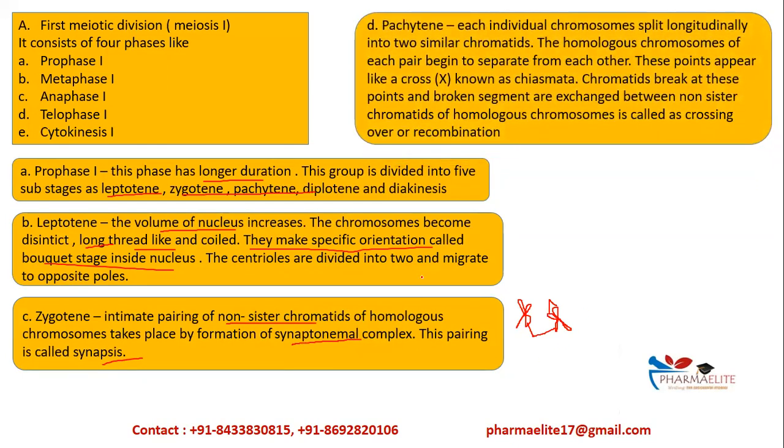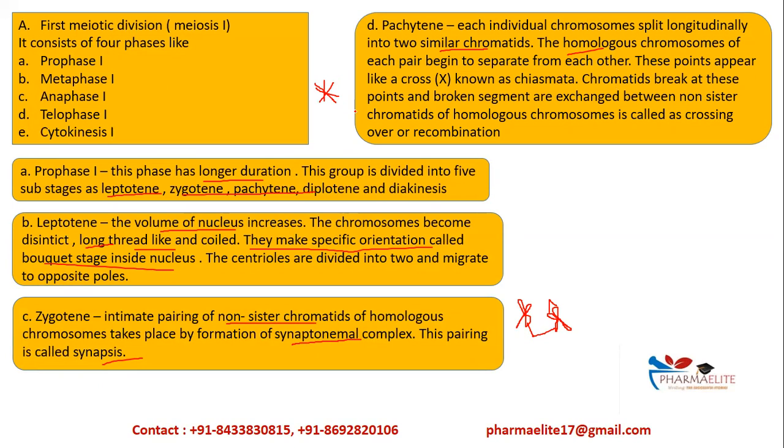In the pachytene stage, each individual chromosome splits longitudinally into 2 similar chromatids. That is, one chromosome will split into 2 chromatids. That is, the thread-like structures are chromatids. And the homologous chromosomes will begin to separate from each other, and at a certain point they form a crossing. That is, when you see all the single chromatids, they will form a cross-like structure, and this crossing, that is 4 chromosomes will cross and form a chiasma or a tetrad, you can say, because 4 are meeting, it is a tetrad, also known as chiasma.